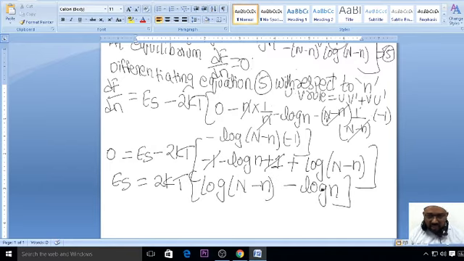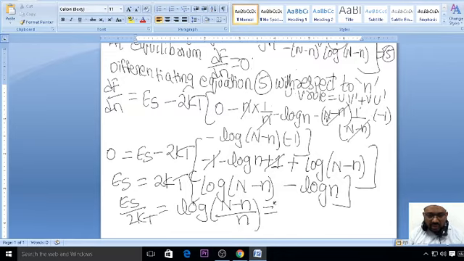So log A minus log B. So you can write Es by 2kT is equal to log of capital N minus small n by small n. Implies, if log will go to this side, what will become? Exponential of the same thing, what we have done, right? Es by 2kT is equal to capital N minus small n by small n.